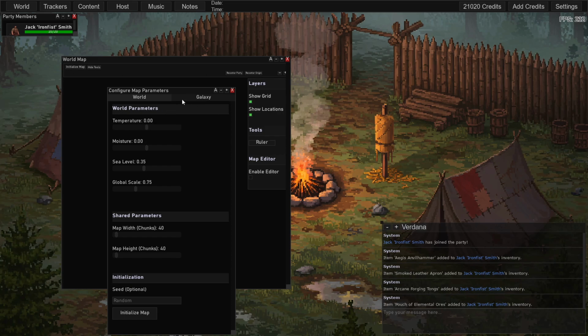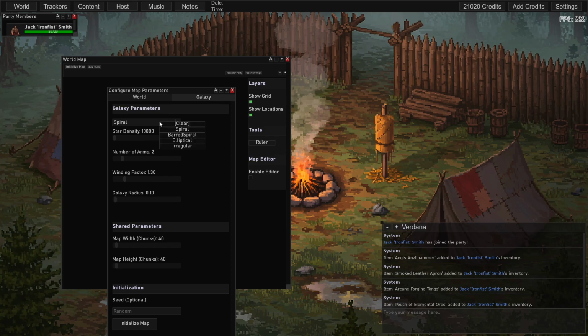So I've got two main types of maps here. There may be more coming in the future, but this is what there is as of this update. We have the world map and we have the galaxy. So the galaxy is, let's say you're doing a space campaign and you want the scale of the map to be planets, not regions on a planet or a kilometer's distance. And you go into the game settings and you'll set it to light years or whatever. You can do all this here.